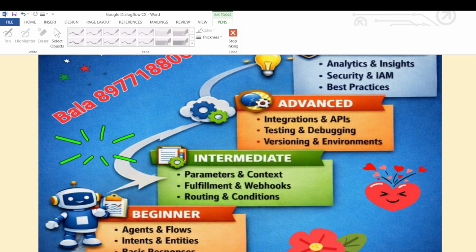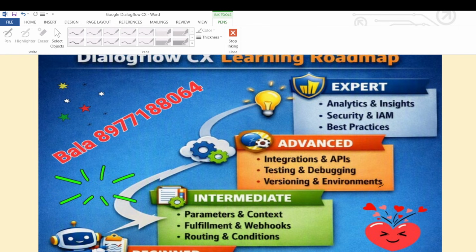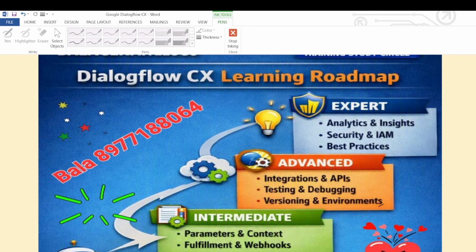Now coming to the next step, the advanced stage. In this advanced stage, we will learn integrations with APIs, testing and debugging, versioning and environments. In the environments, we use multiple environments for creating, testing, debugging, and versioning for Dialogflow CX.